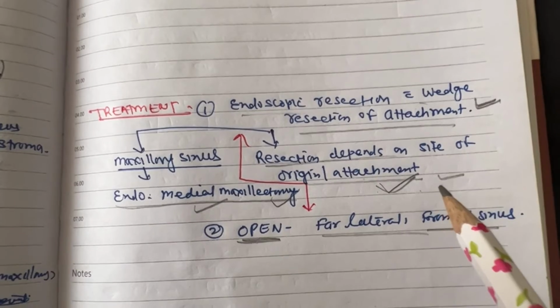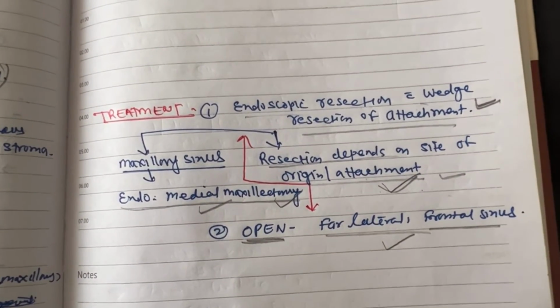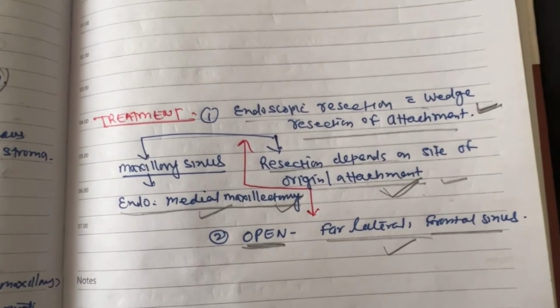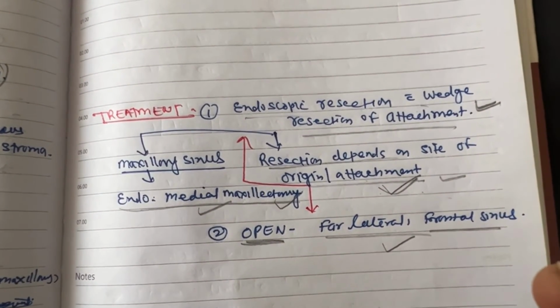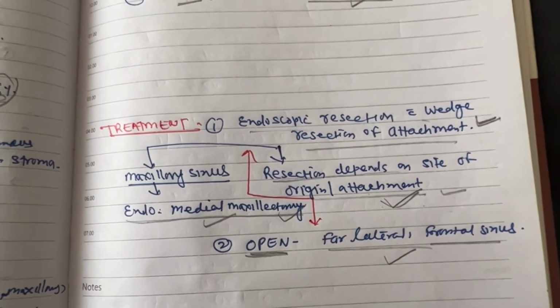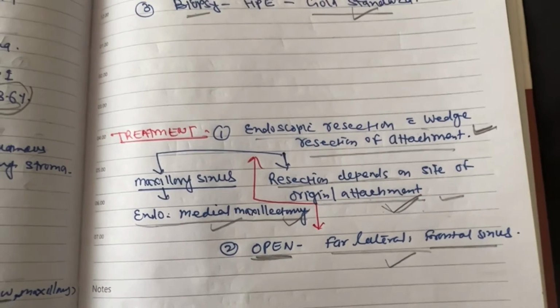An open approach may be needed sometimes if there is far extension of sinus involvement where an endoscopic approach is not possible, like midline or frontal sinus involvement, like far extension involvement of the frontal sinus.